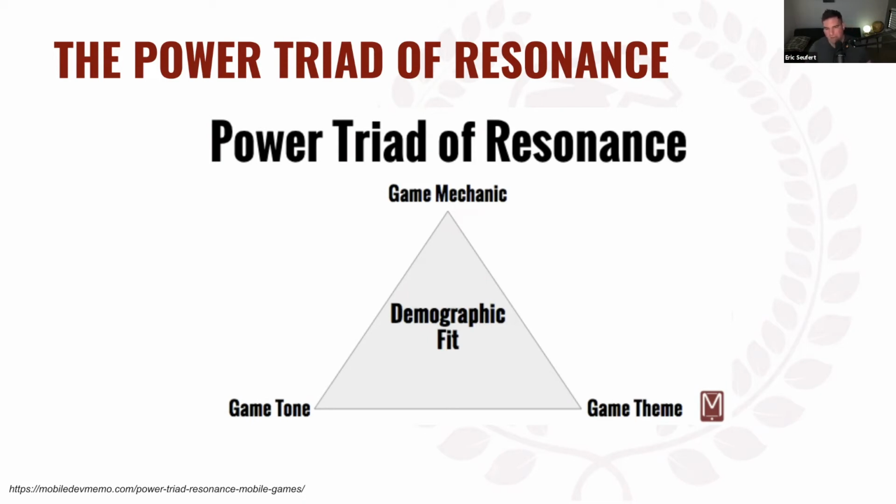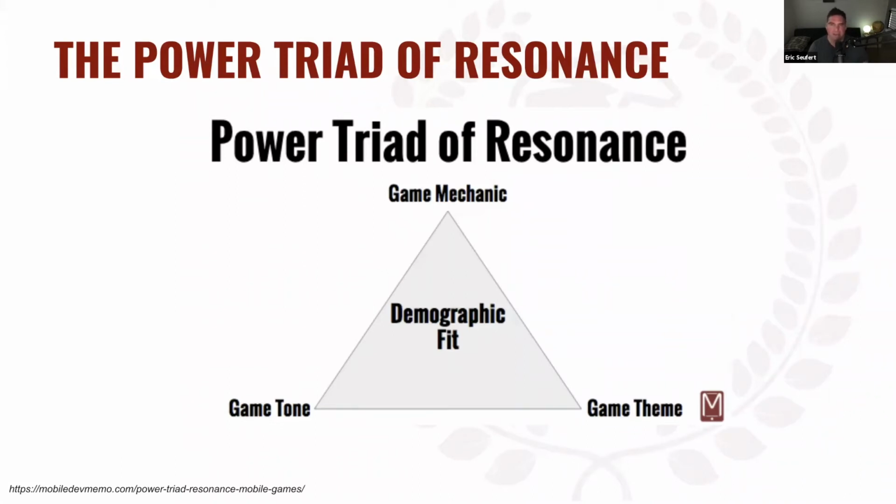So a game theme might be medieval, it might be space, it might be pirates. It might be New York mob. It's the setting of the game, where it takes place, the types of characters that are in it. And then the game tone is basically just the art style, right? Is it hyper realistic, photorealistic? Is it cartoony? Is it upbeat cartoony? Is it dark and brooding? You can imagine a space game where the game tone is dark and brooding, versus cartoony and upbeat, right? You can picture those two very distinct ideas.